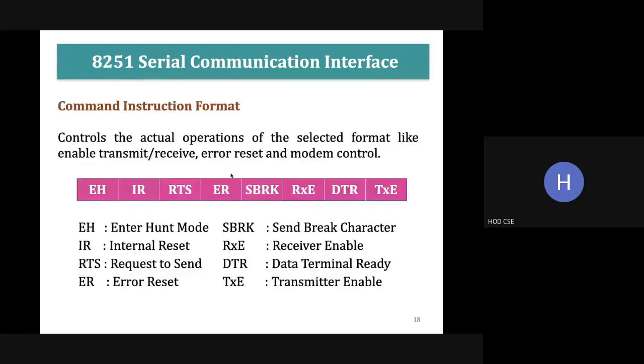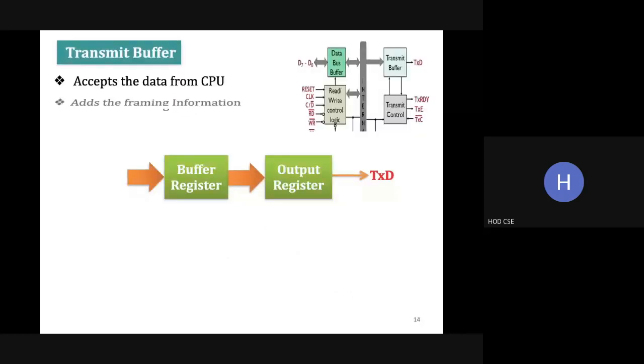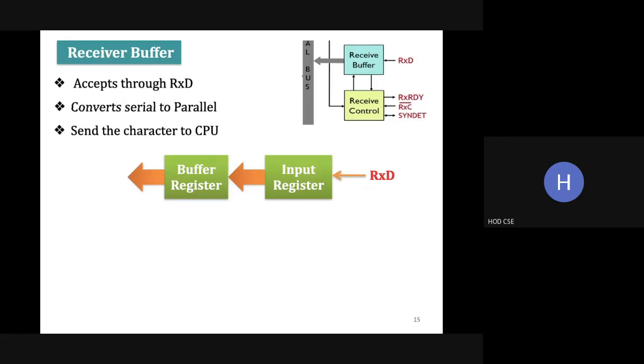So next one is the command instruction format register. This is also an 8-bit register. In the diagram, we have seen a synchronous detect in the receiver. This is only for the synchronous character.